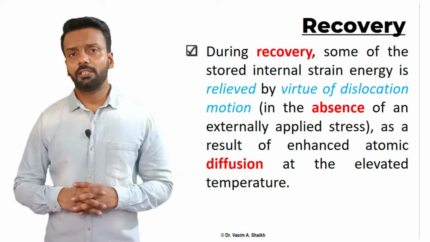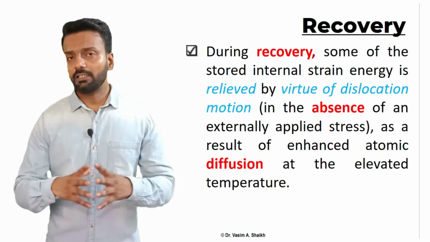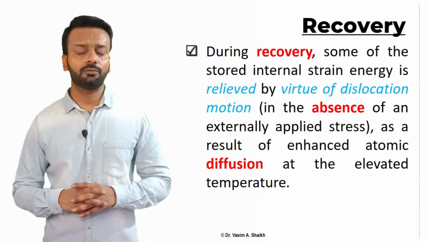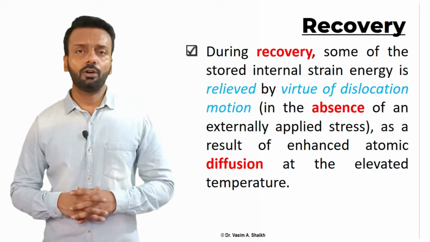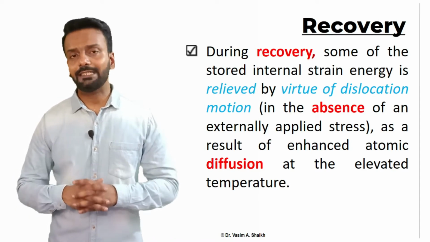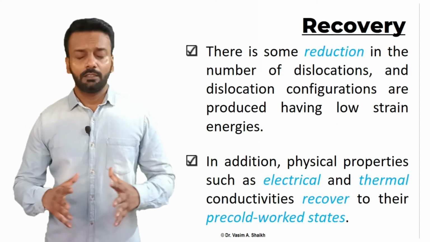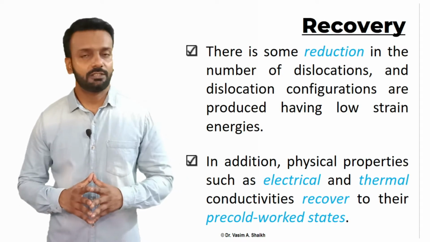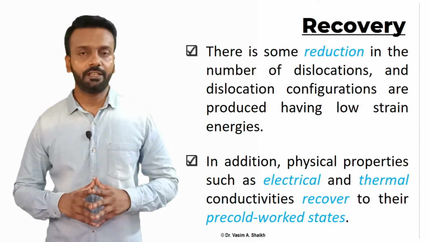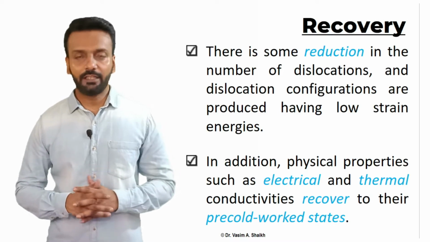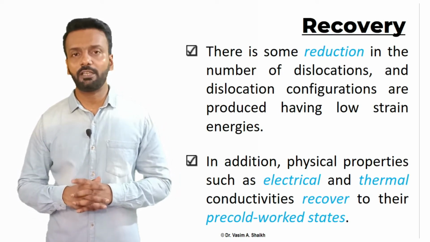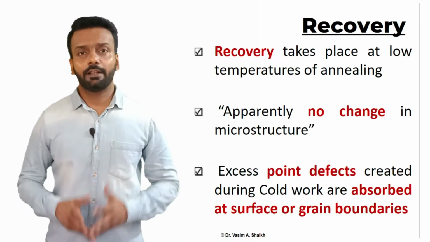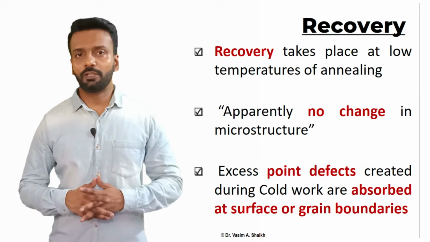Let us see what recovery is. During recovery, the internal energy in the material is relieved by virtue of dislocation motion. This is because of the atomic diffusion that happens at elevated temperature. Here there is some reduction in the number of dislocations, and the remaining dislocations come to a lower strain energy. Also, some of the electrical and thermal properties are recovered and revert back to the pre-cold working condition. Recovery takes place at low temperature of annealing.